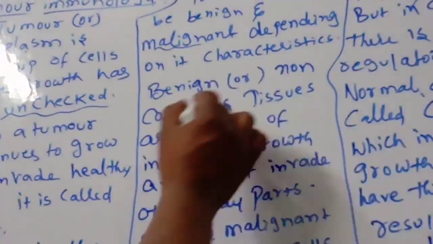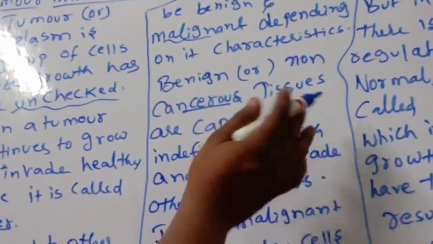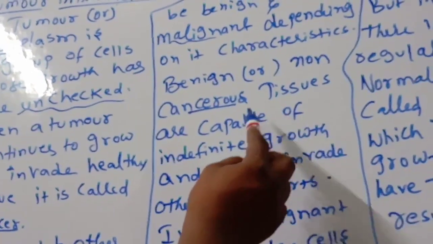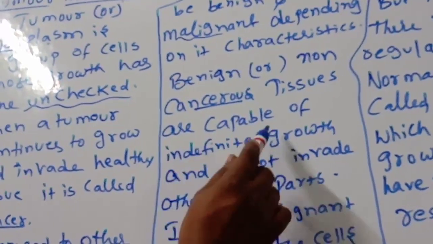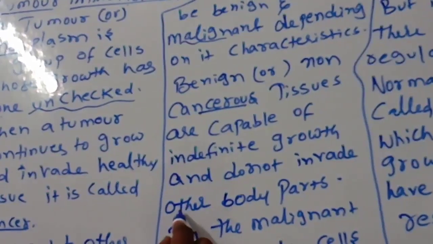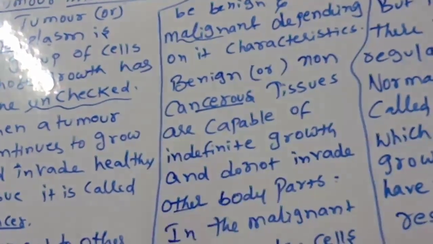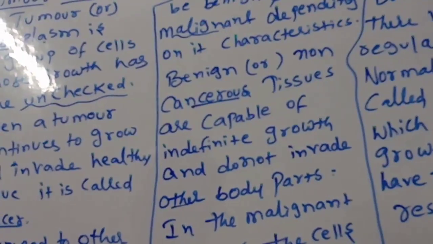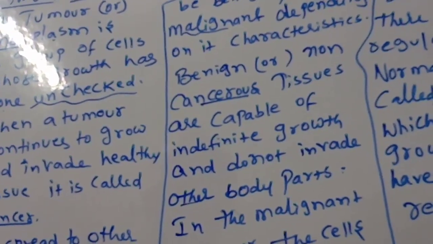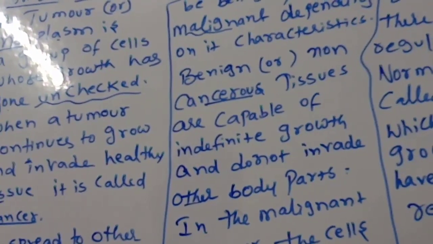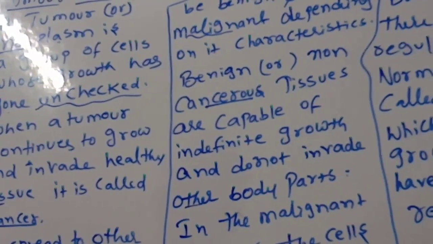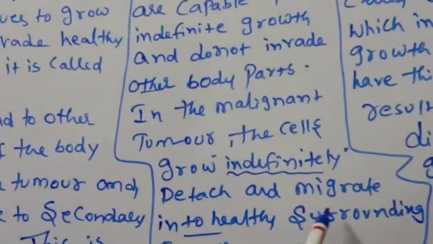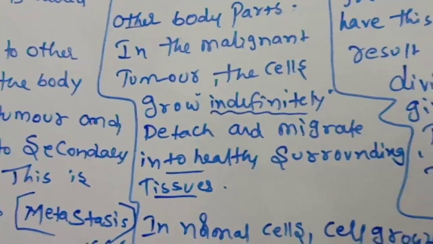Benign tumors are non-cancerous tissues that grow in only one particular area, and we can remove them with the help of surgery. Their tissues are capable of indefinite growth and do not invade other body parts. In the malignant tumor, the cells grow indefinitely, detach and migrate into healthy surrounding tissues, and there they also form tumors. That is called a malignant tumor.